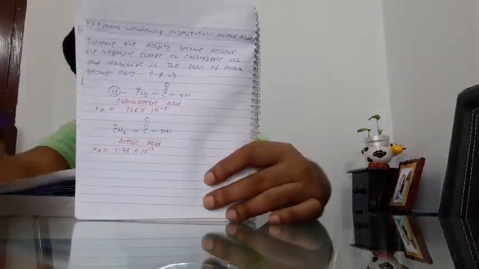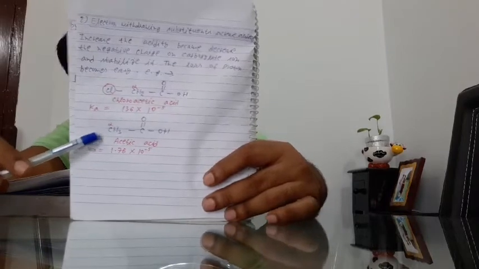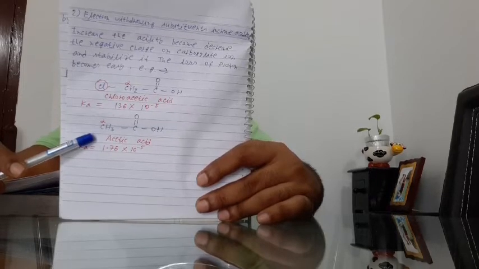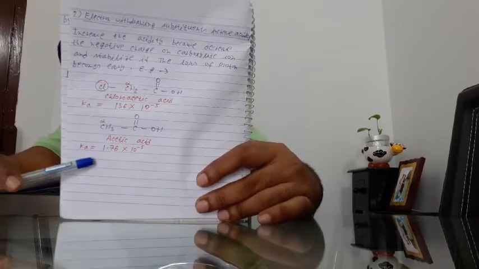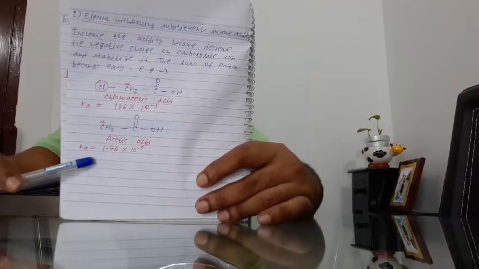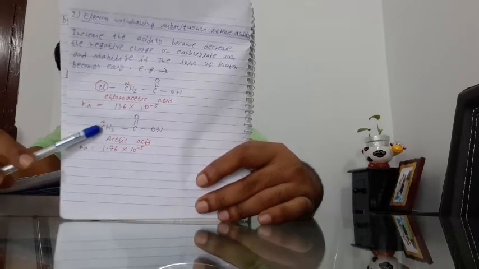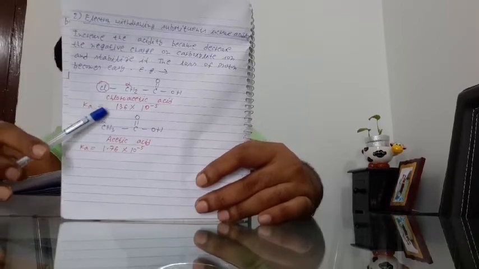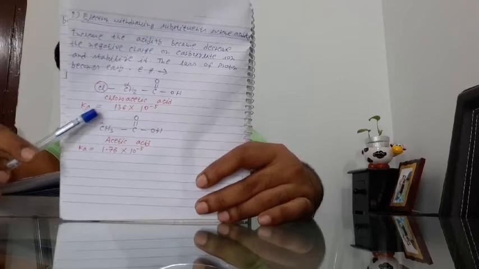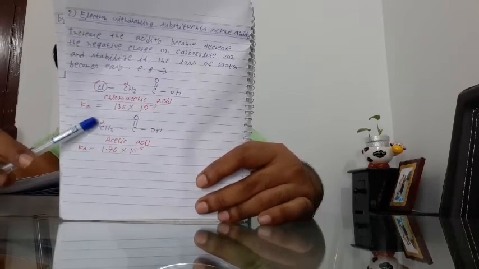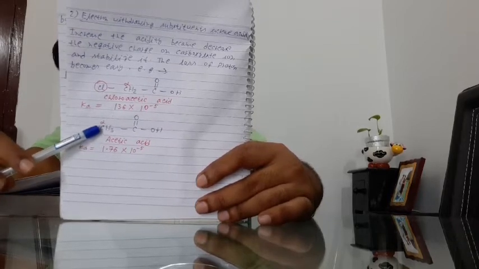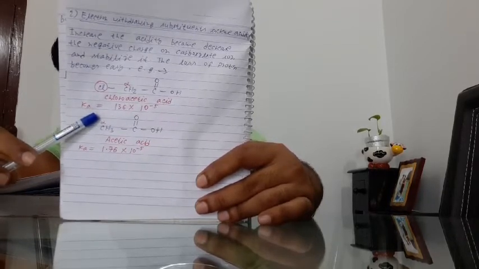See the second one. First you will notice that in the case of acetic acid, like the previous one, the value of K, that means the acidity, is 1.76 into 10 to the power minus 5. When one chlorine is attached in the alpha position, it is converted to chloroacetic acid, and the value of K, that means the acidity, increases from 1.76 into 10 to the power minus 5 to 136 into 10 to the power minus 5.